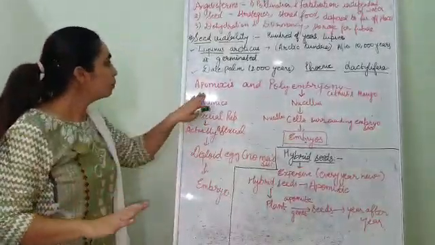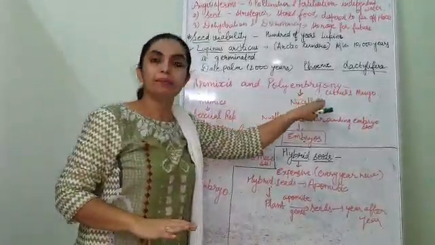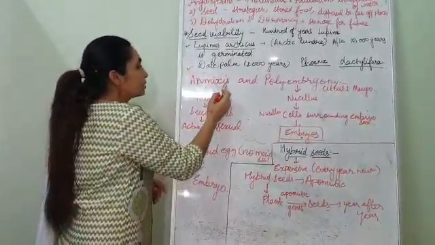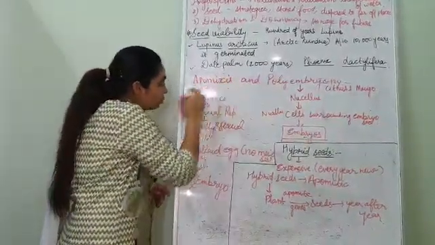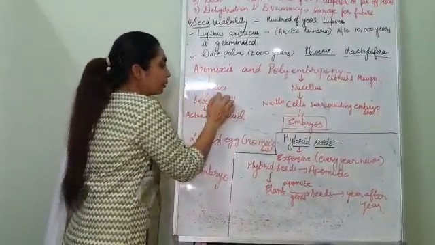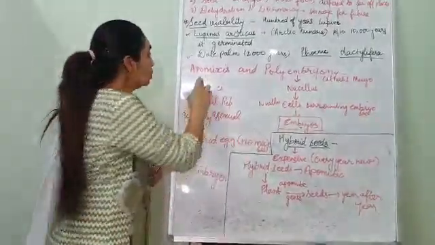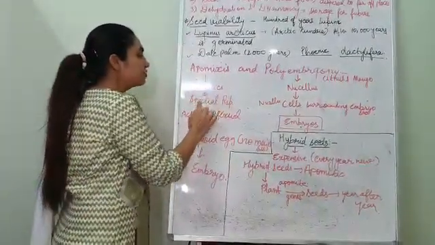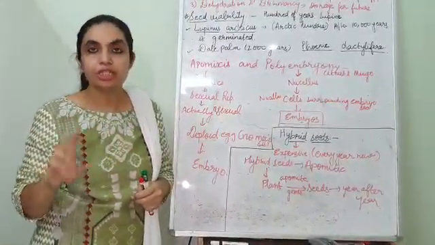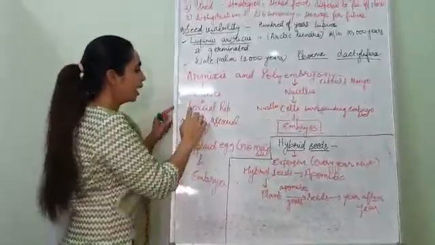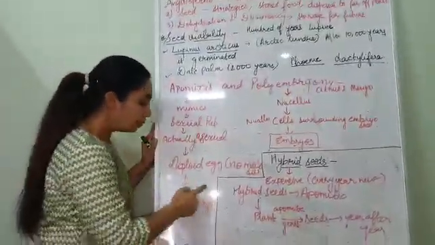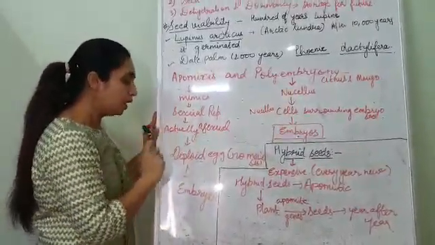Then the last topic, apomixis and polyembryony. A very interesting and very knowledgeable topic. Apomixis. Take mixis from the word mimic, just like mimicry. So apomixis is a kind of mimicry of sexual reproduction. Actually, apomixis is not sexual reproduction, it is asexual reproduction, and it mimics sexual reproduction. Why? Because in it an embryo is formed. How is the embryo formed?